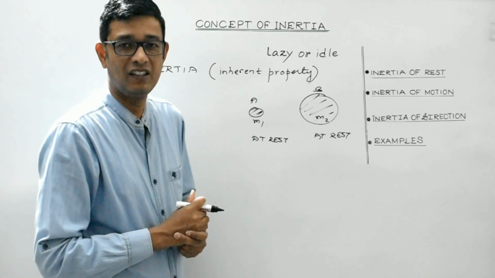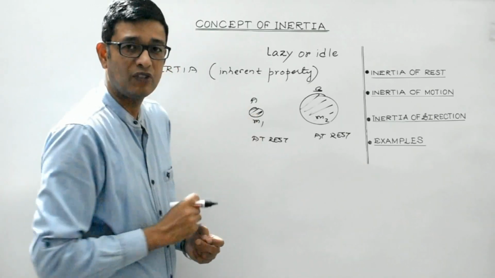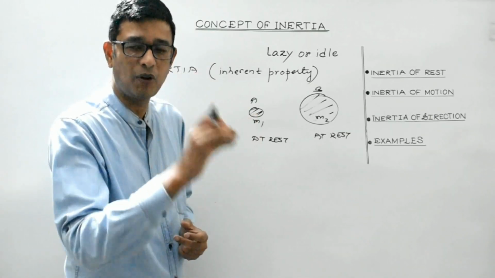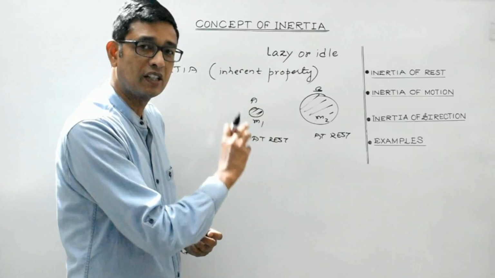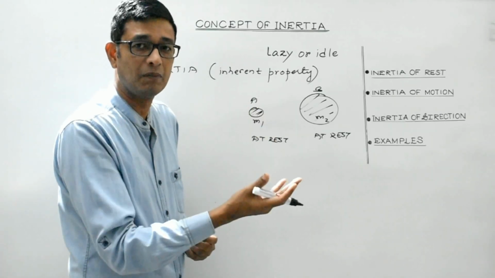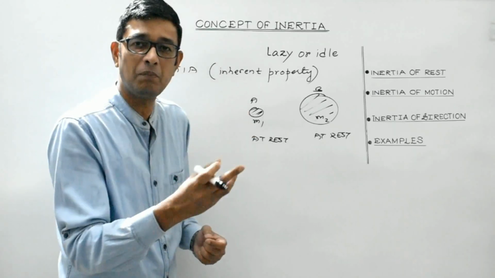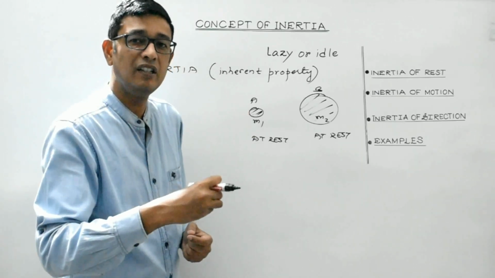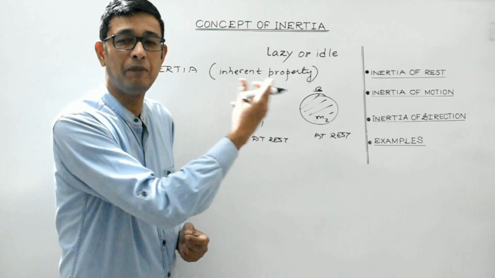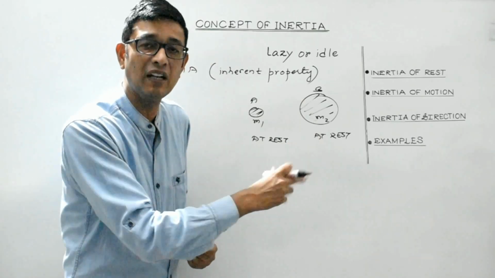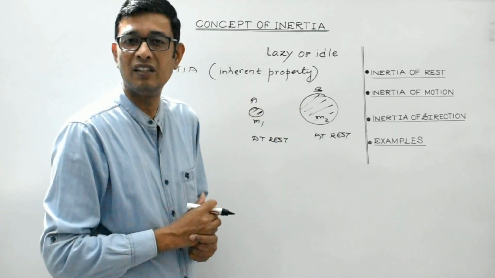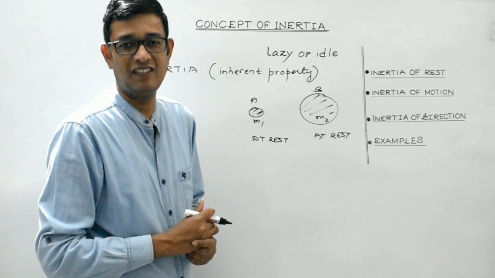Isn't it, students? The lighter body, having a small amount of matter, will also offer resistance towards the change in its state. But the resistance offered by a lighter body is much lesser as compared to the resistance offered by a heavier body towards any change in its state.